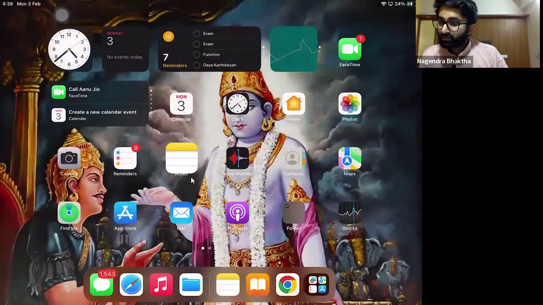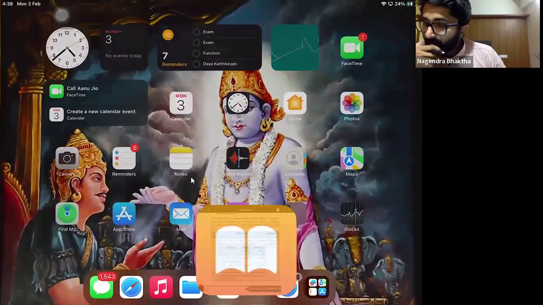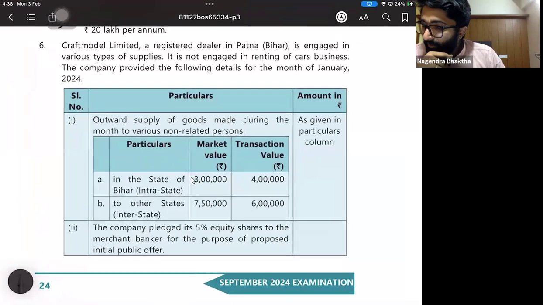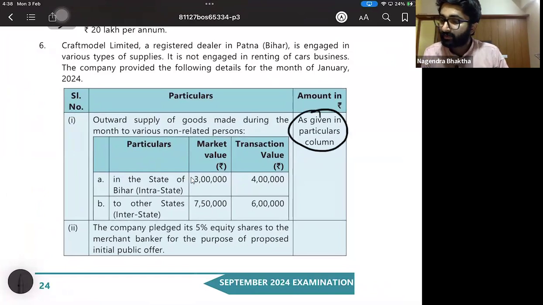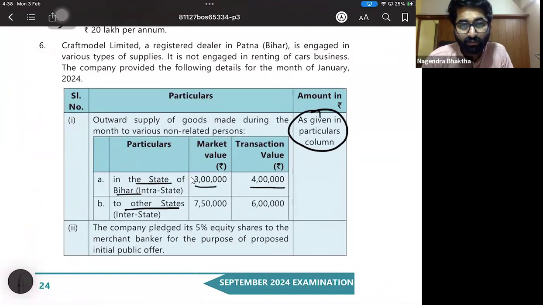Chalo. First one, The Craft Model Limited, point number 1: outward supply of the goods made during the month to various non-related persons as given in the particular column, in the state of Bihar to other states. Market value is 3 lakh, transaction value is 4 lakhs. Which one will you take, 3 lakhs or 4 lakhs? That is the question now.